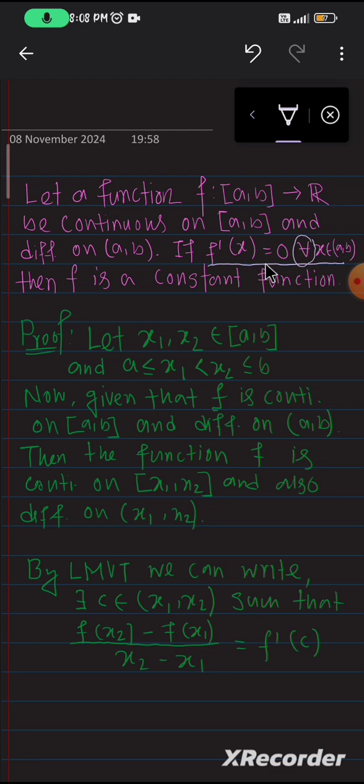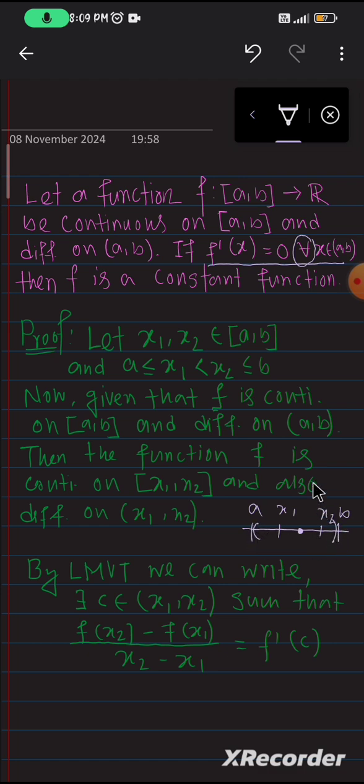And we take a point c belonging to (x1, x2). See here, we have a, b, and we take from here x1 and x2. By LMVT there exists c belonging to the open interval (x1, x2), that means c is here, and c also belongs to the open interval (a, b).